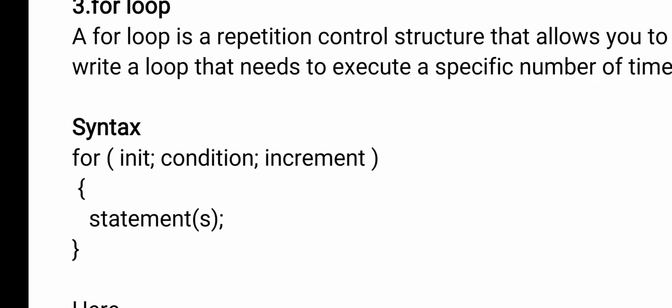For example, if you want to print numbers from 1 to 5, what is the starting value? 1, that is the initialization. Whatever values you print should be less than or equal to 5, that is the condition. And every time how much do you want to increment? 1. First I want to print 1, next I want to print 2. The difference between the first value and the second value is only 1, so that is the updation. Or you can print values from 5 to 1 also, that is a decrement. So in the third component you can increment or decrement according to your requirement.